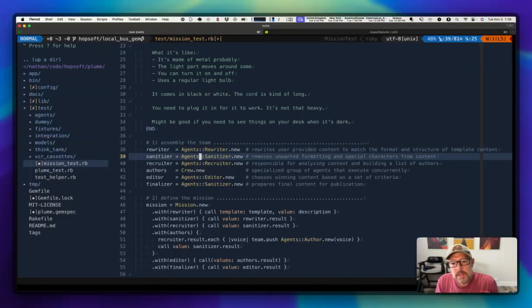starts to become. So the sanitizer is not aware of the rewriter. It just happens to be the next member in my team that I'm structuring here to work together with all of these when they get composed down there on the mission below.